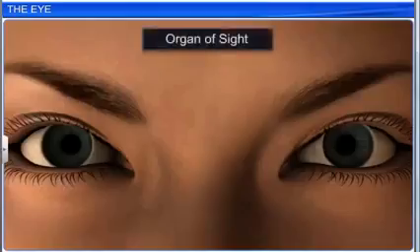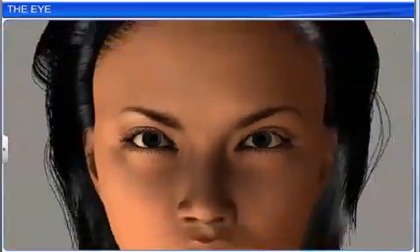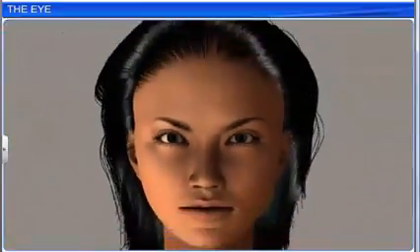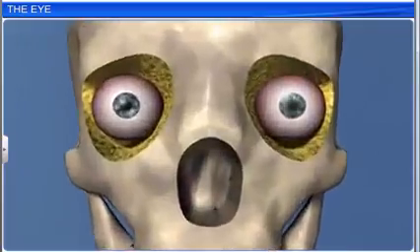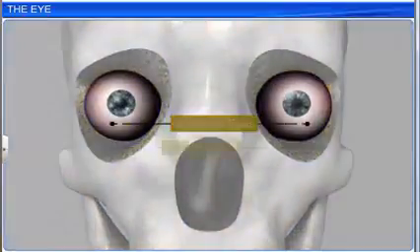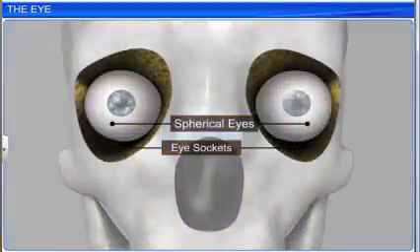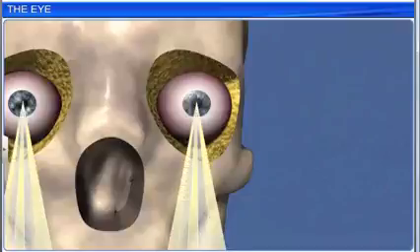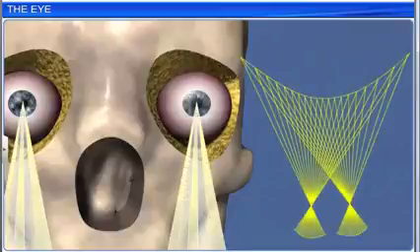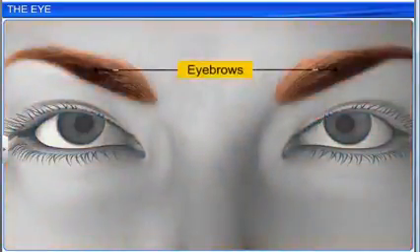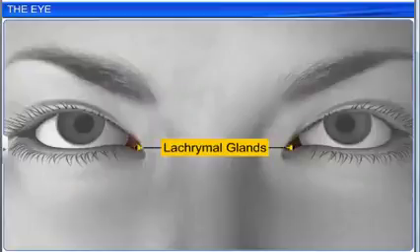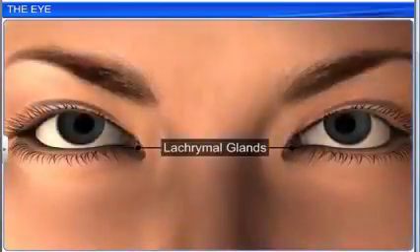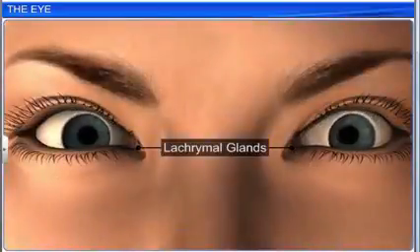The eye is the organ of sight. It helps detect changes in the environment and dispatches signals to the central neural system. Human beings have a pair of spherical eyes located in eye sockets or orbits of the skull. The eyes are directed forward and adapted for binocular vision. These are protected by the eyebrows, eyelids, and lacrimal glands. The lacrimal glands secrete an aqueous solution that lubricates the eyes and helps rotate the eyeballs freely.